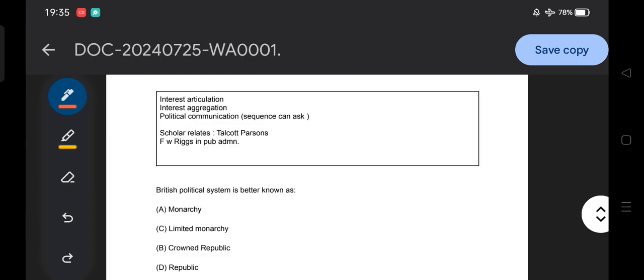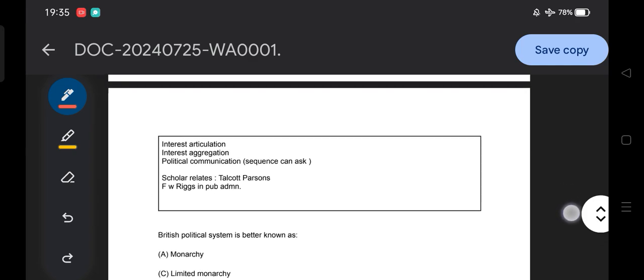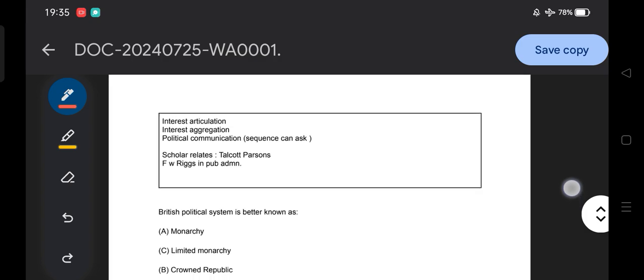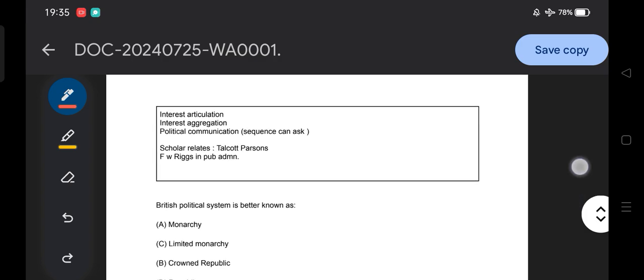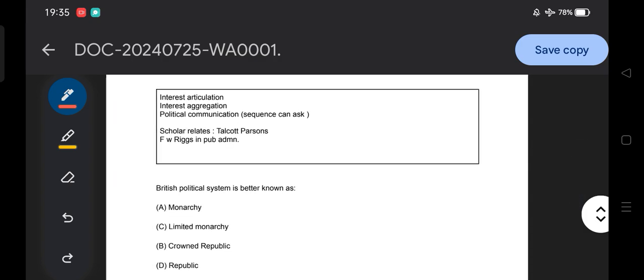So next question: the British political system is better known as what? A. Monarchy, B. Limited monarchy, C. Crown or republic, and D. Republic. It's a very confusing question. People confuse limited monarchy and crown republic. Both are close concepts, but the appropriate answer for the British political system, do you remember, is option C, the crown republic.